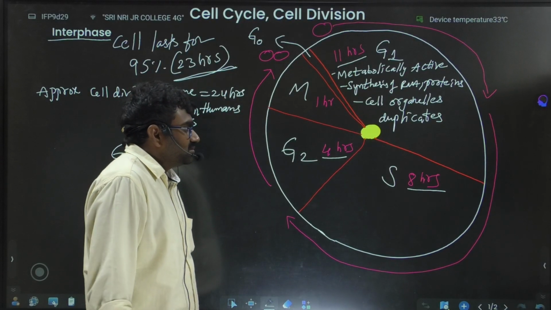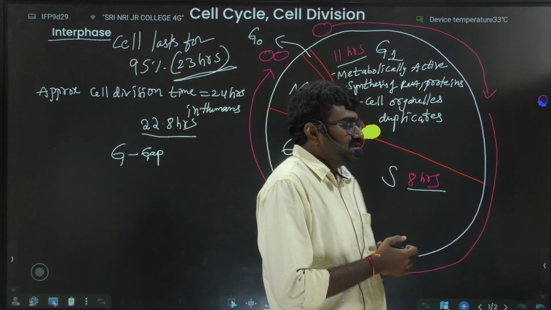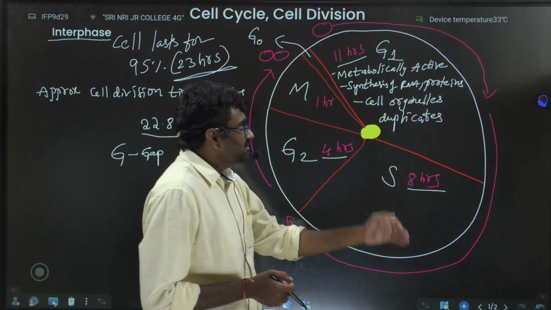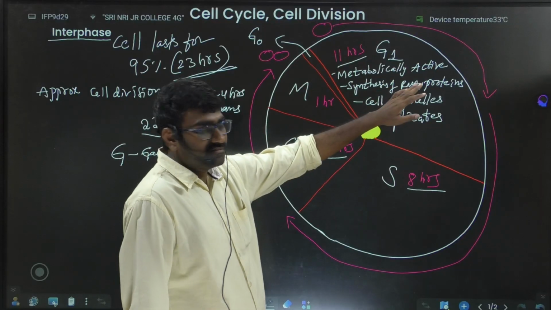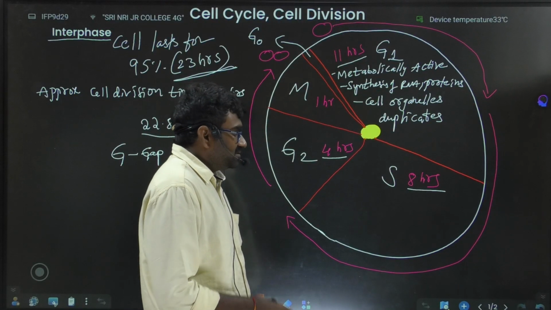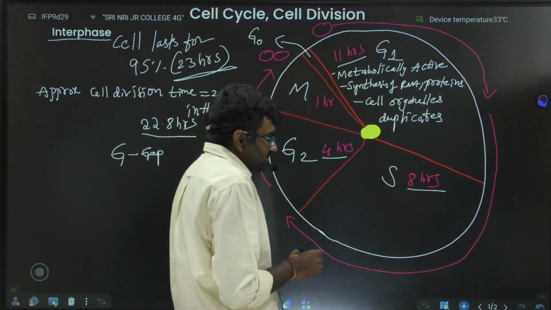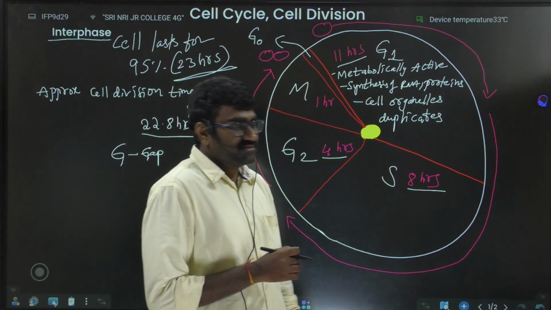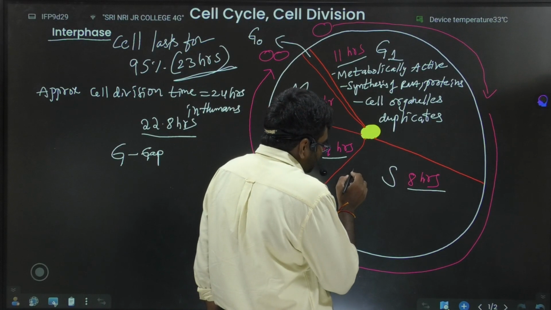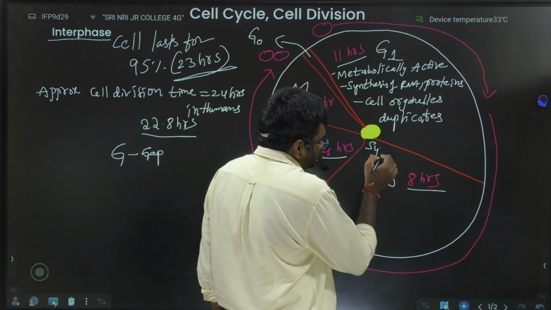Next we come to the S phase. The cell enters the S phase after the completion of G1. The S phase is also called the synthesis phase.